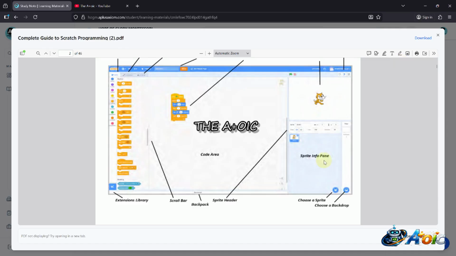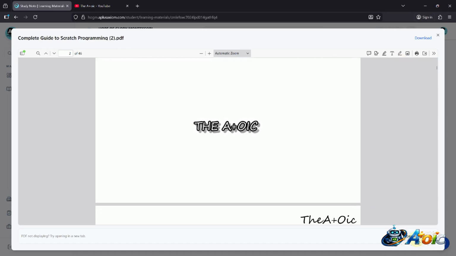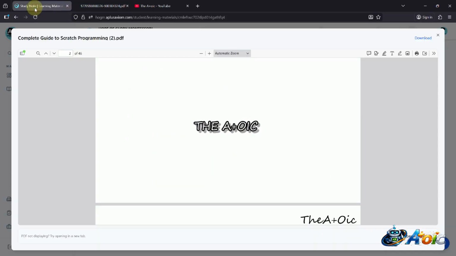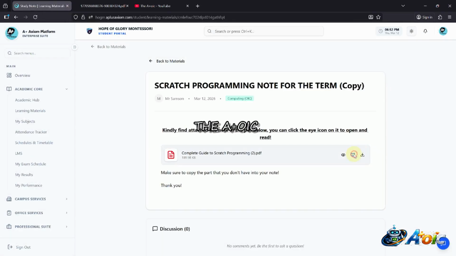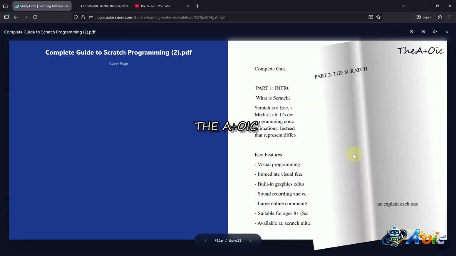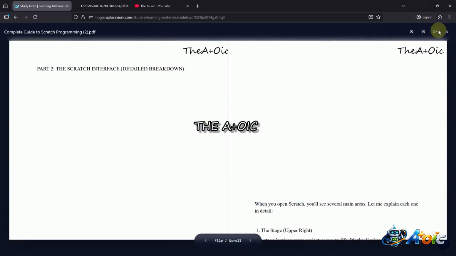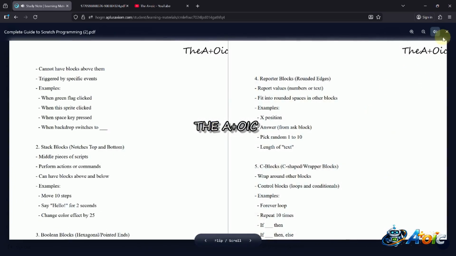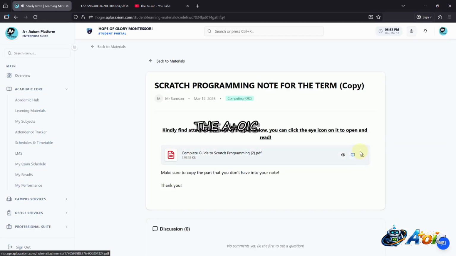If yours is not coming this week, use the open in a new tab option, like this, so it opens. But let me get back, let me close this. You can also use the flip book to read the note. Those that want the sound can even use the sound. So you can be reading it this way as well, and you can even download it.